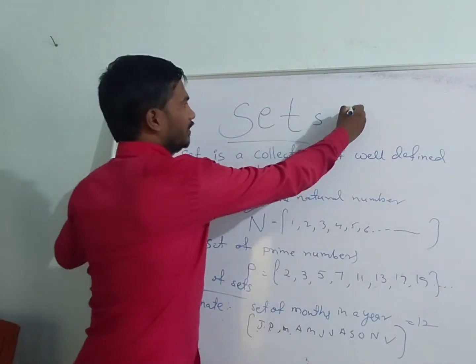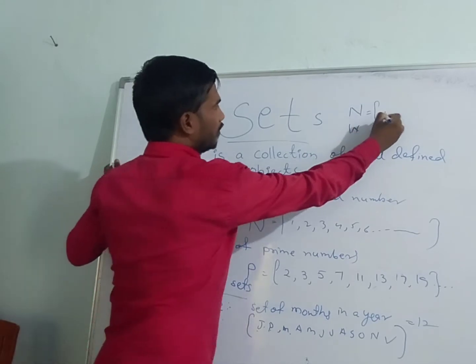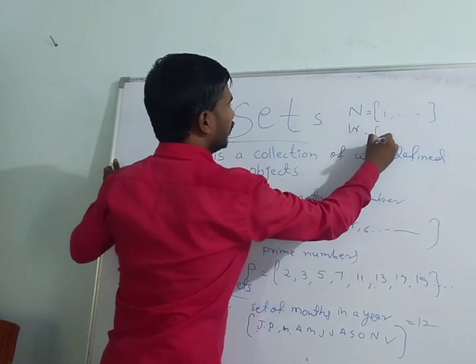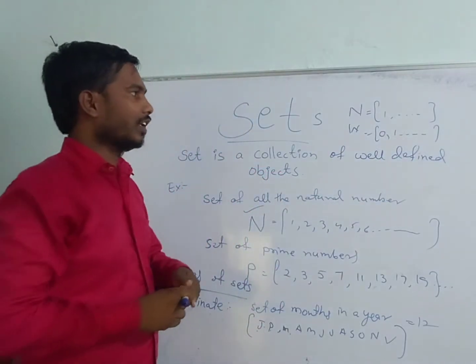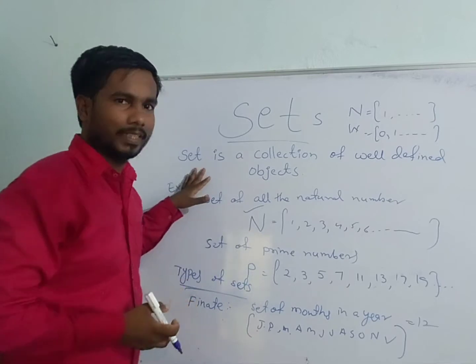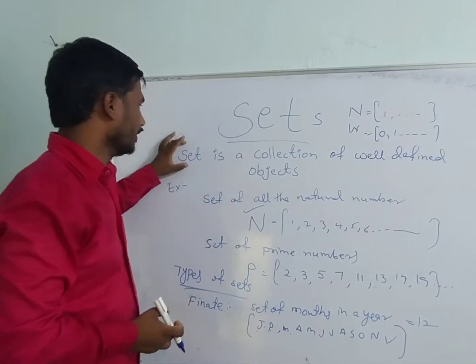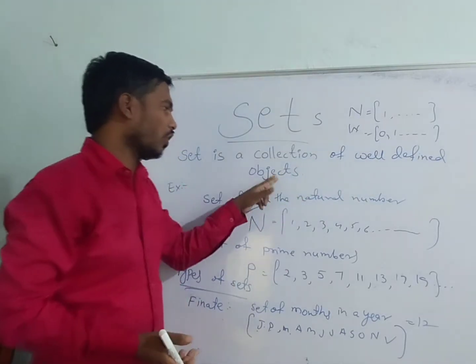Set of natural numbers: 1, 2, 3, and so on. Set of whole numbers: 0, 1, 2, 3, and so on. Like that, we are using this set concept in many places. First, what is a set? The definition of a set: a set is a collection of well-defined objects.